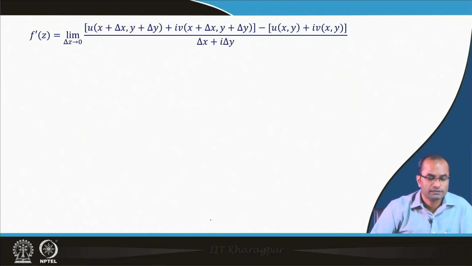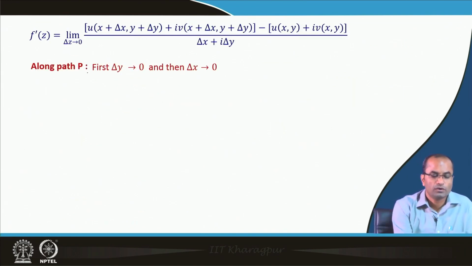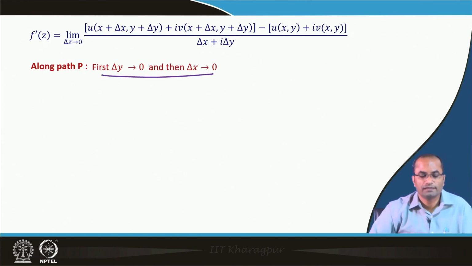So, let us take this expression for the limit along path P. First we let delta y go to 0, and later on delta x go to 0.